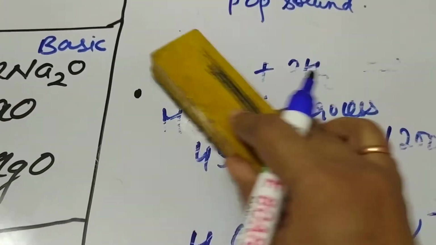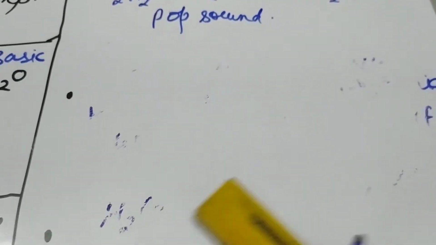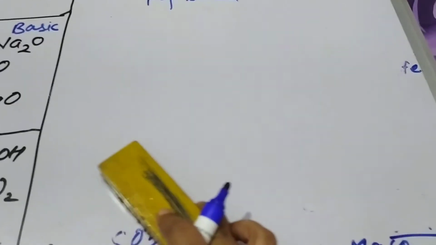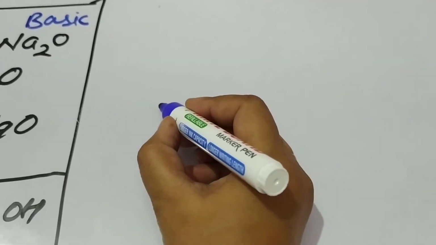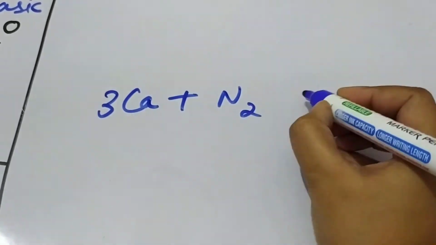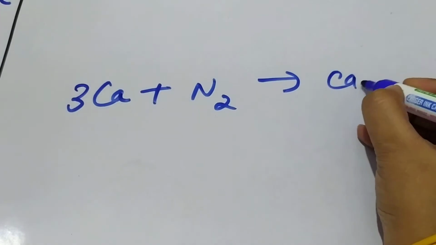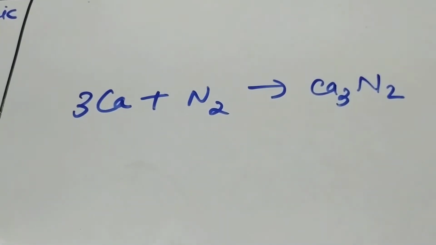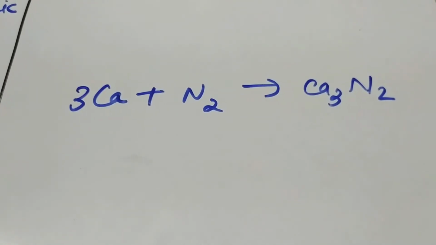One more example we can take here is the formation of nitrides, which is also used in the manufacture of ammonia industrially. That is calcium and nitrogen. This will form calcium nitride. Calcium and nitrogen both are elements, and they react to form calcium nitride.